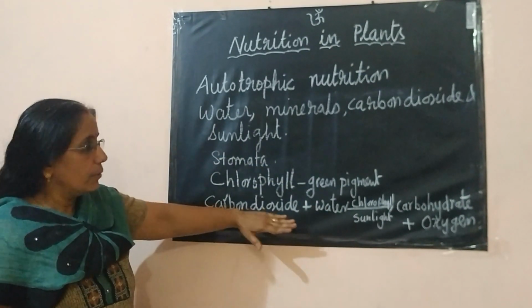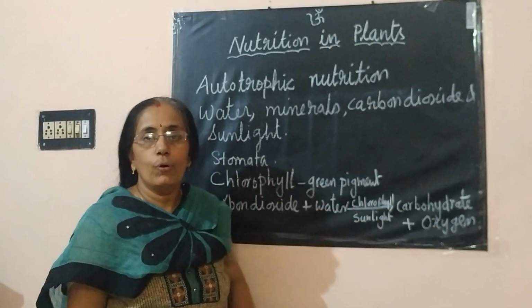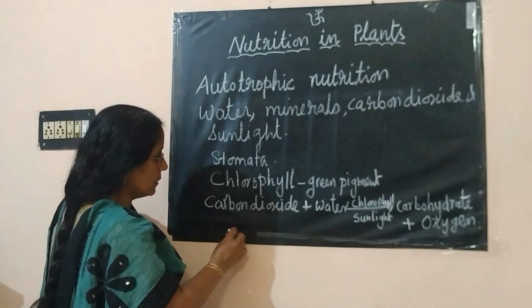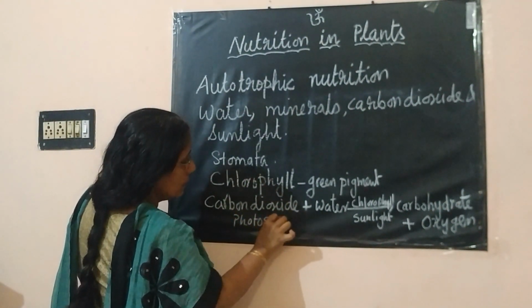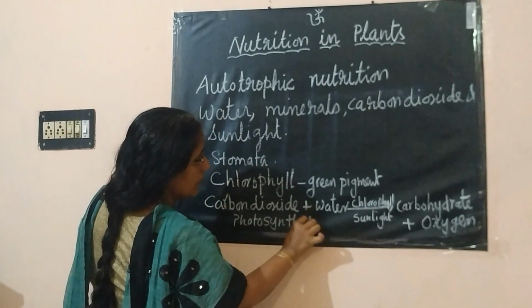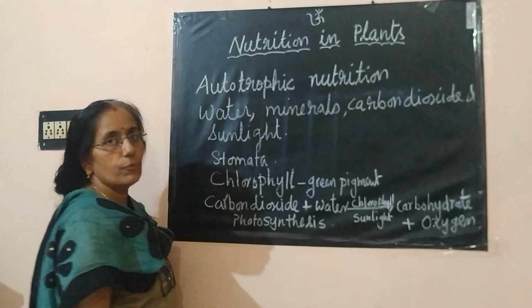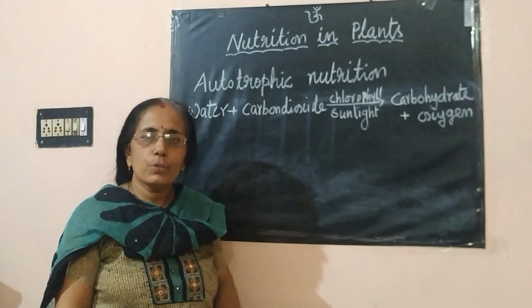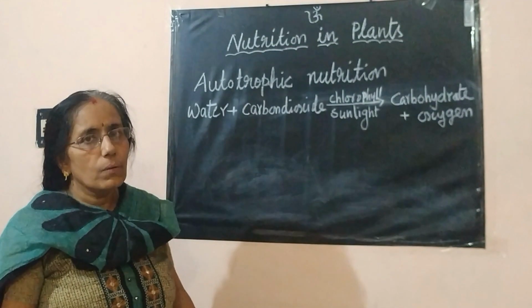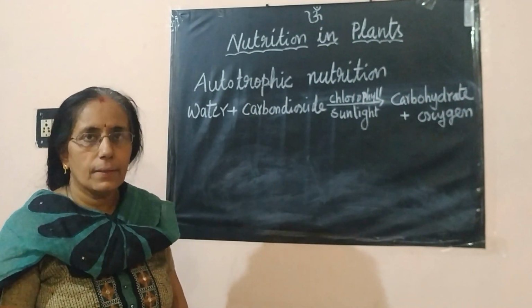This is the word equation for photosynthesis. So what is this representing? This is the process of photosynthesis. This process of photosynthesis we can also represent using a diagram.